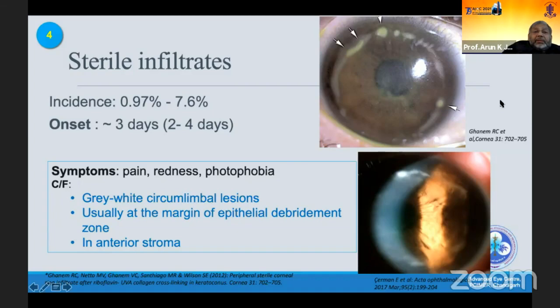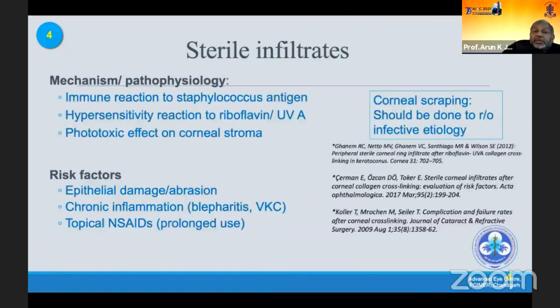And the mechanism is sometimes said to be an immune reaction to staphylococcal antigen, or a hypersensitivity reaction to the riboflavin, or a phototoxic effect on the corneal stroma. And again, the risk factors: we are damaging the epithelium, and chronic inflammation like blepharitis and VKC, and prolonged use of non-steroidal anti-inflammatory drugs.